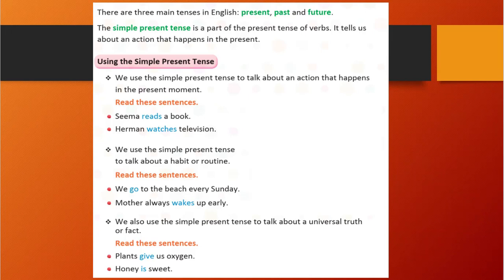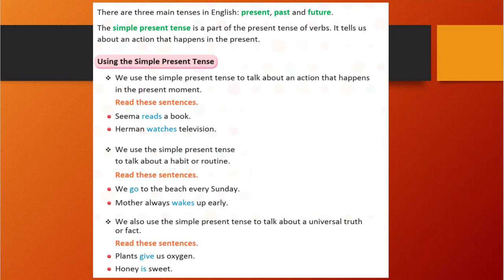Correct? The simple present tense is a part of the present tense of a verb. It tells us about an action that happens in the present. It shows the action which is happening in the present. What does this mean? What does happening in the present mean? So let me tell you. I am having my lunch.